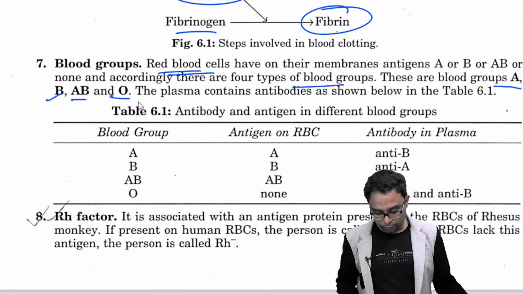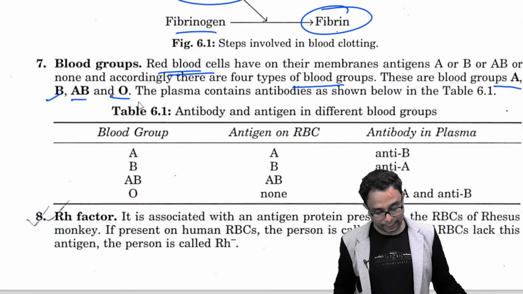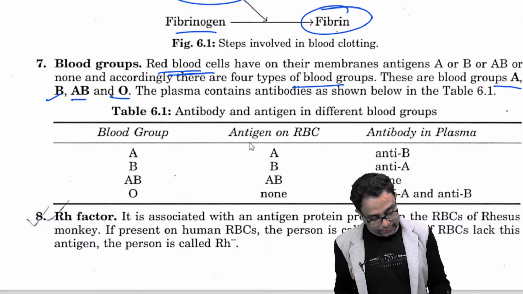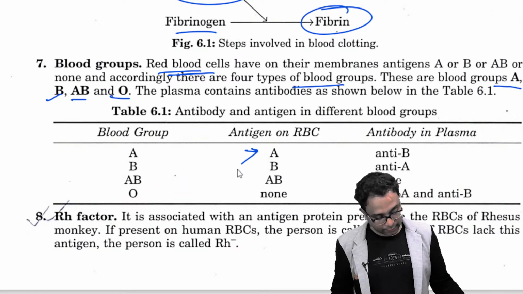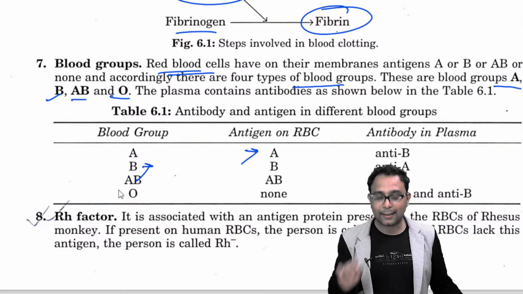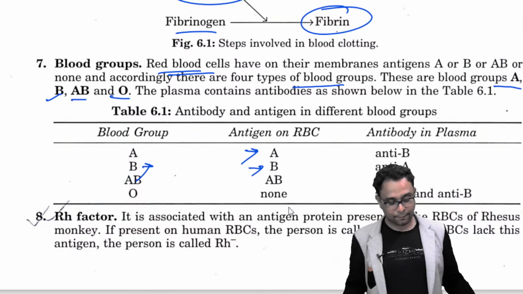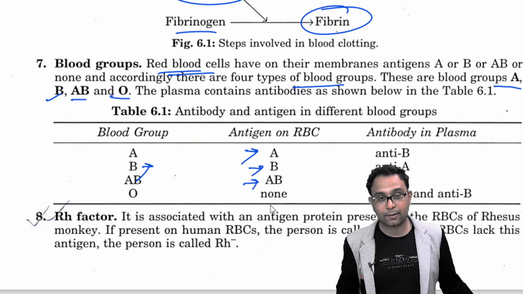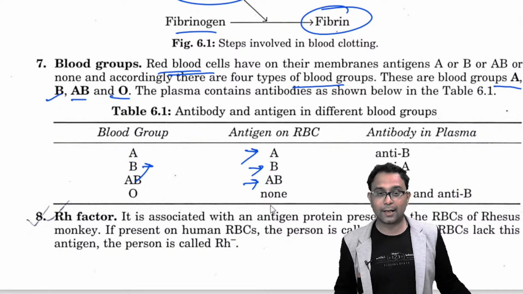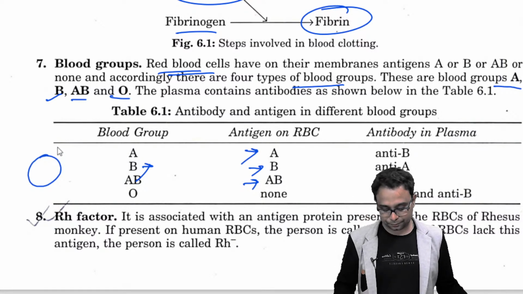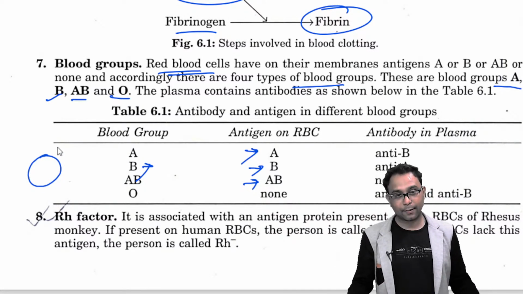In the case of blood group A, the antigen present in the RBC is the A antigen, right? And in the case of B blood group, the antigen present is the B antigen. In the case of AB blood group, the AB antigens are present. But in O blood group, no antigen is present in the RBC. So the RBC is free. No antigen is there, right?